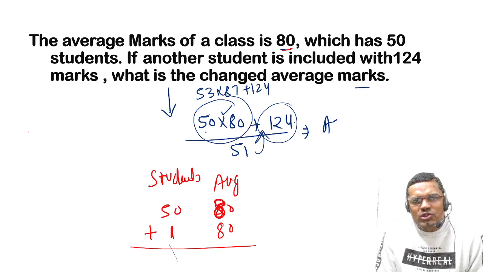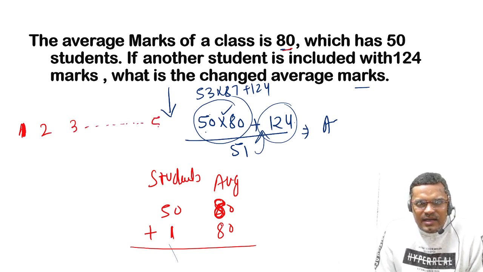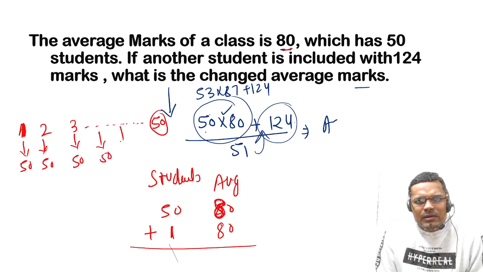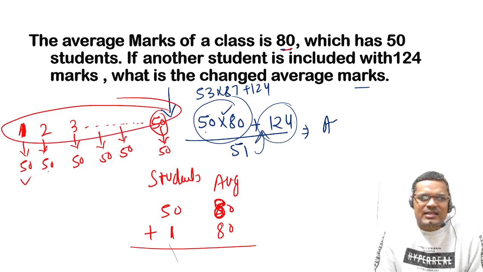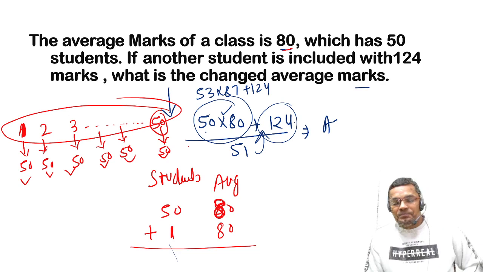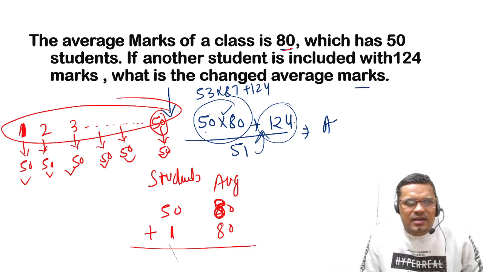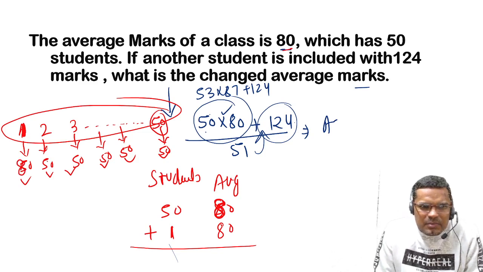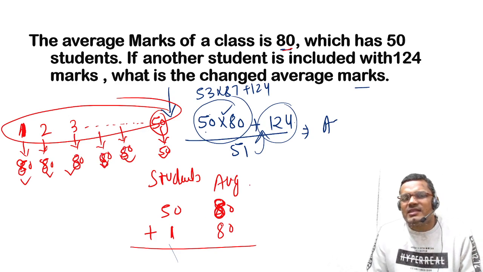If 50 students are there, this is the first student, second student, third, all standing in a row. We can assume every student in this class has 80 marks, and that's why we are saying the average is 80.